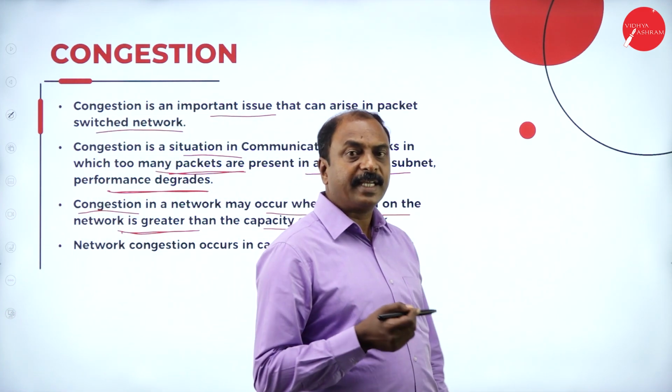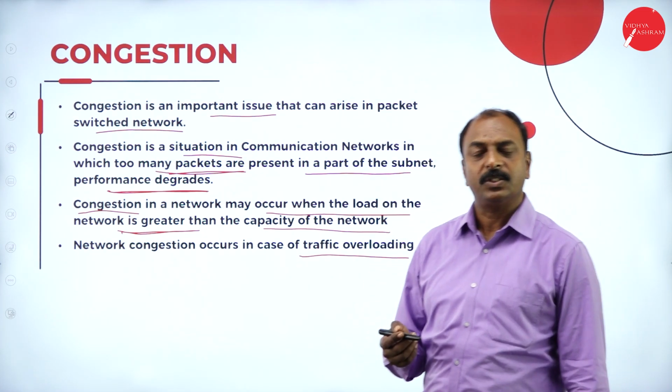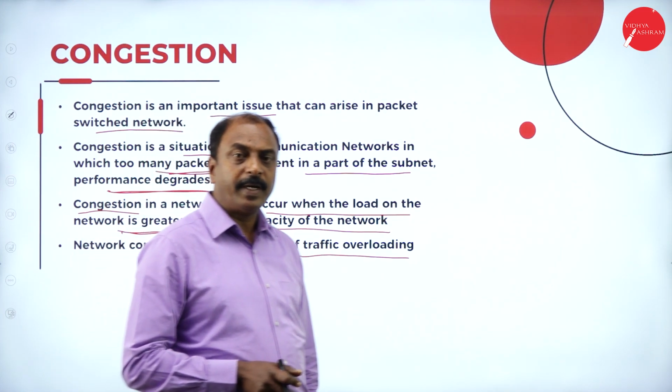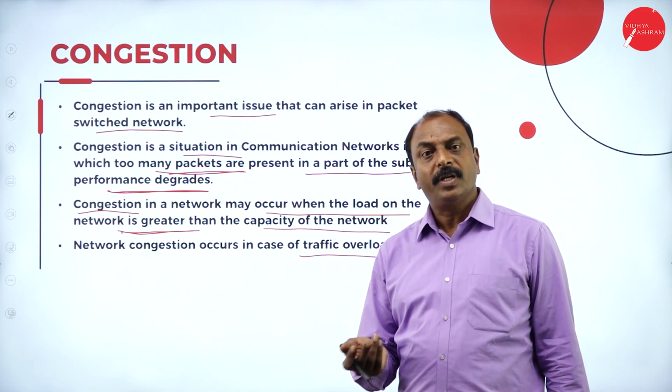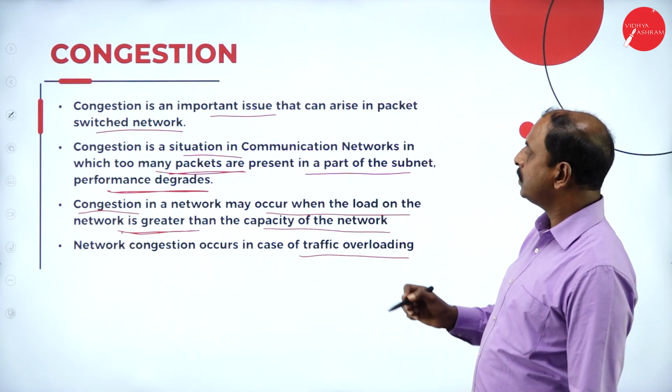But if it exceeds the capacity or the limit, then obviously there is a chance of traffic jam. In that case, the traffic jam has to be released and taken care of. You can simulate that example in the case of network congestion here, almost similar to that.